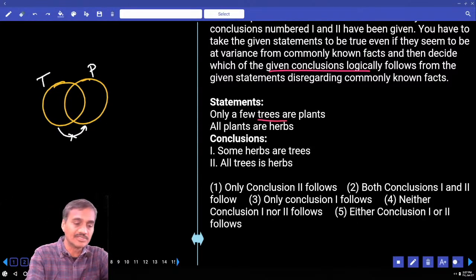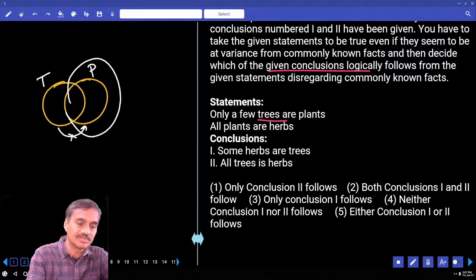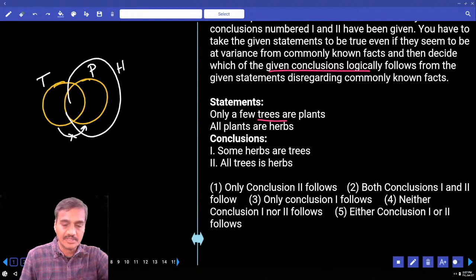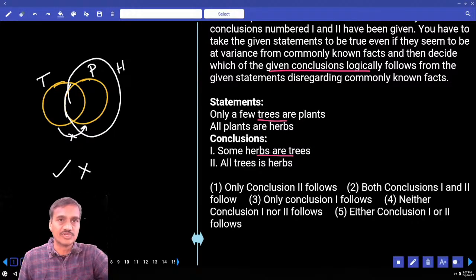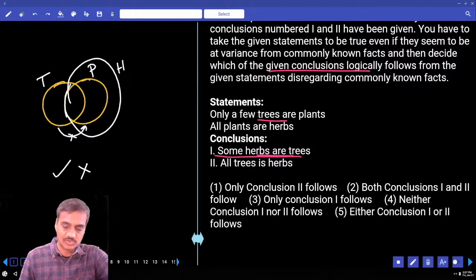And all plants are herbs. This entire plant is a part of this herb. And then first one, some herbs are trees. Herb and trees, there is an intersection between these two. All trees are herbs, that is false. Hence, what is your answer? Only one. The first one, that is true, it is an affirmative conclusion that will be true forever. Only one follows, that is given in choice 3, question number 1.